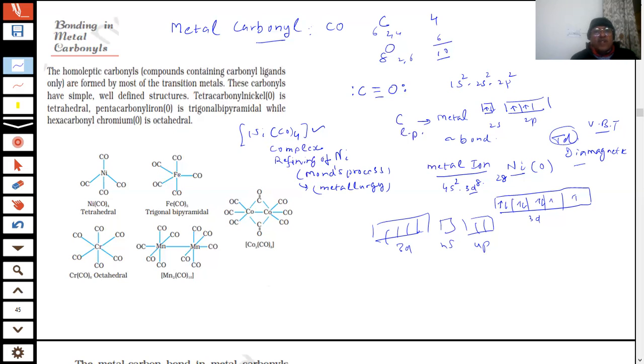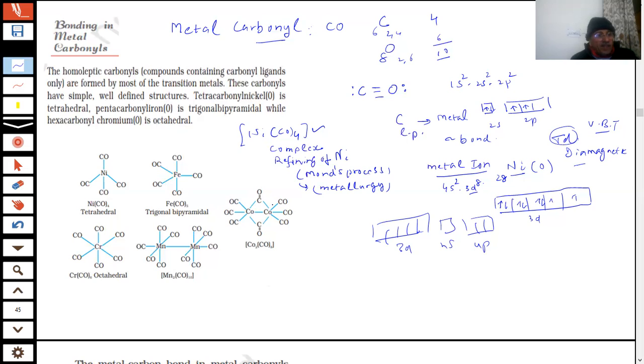Here we have given some examples of the carbonyl compounds of nickel, iron, chromium, manganese and cobalt. These are some of the examples of carbonyl compounds. The metal carbon bond in metal carbonyl possesses both sigma and pi character.